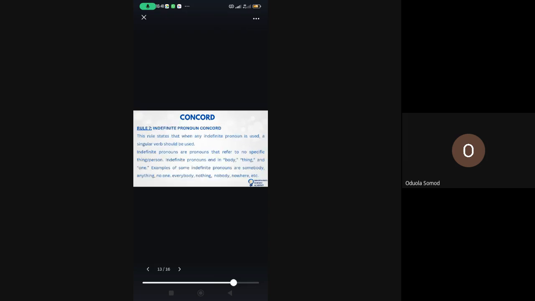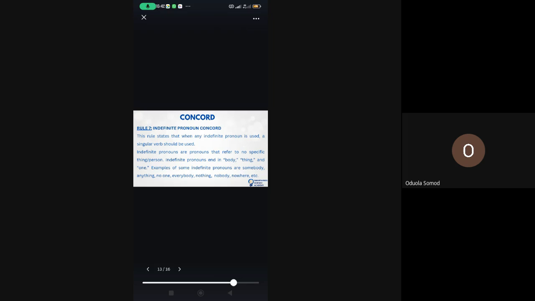But this marriage between subject and verb called concord, I am really enjoying it. Let's proceed. Now, another one I have here is indefinite pronoun concord. When we say indefinite, indefinite is just the opposite of what? Definite. Indefinite means those pronouns that do not refer to anyone in particular. Indefinite pronouns are pronouns that do not refer to anyone in particular. It doesn't refer to any person, anybody, or anything in particular.